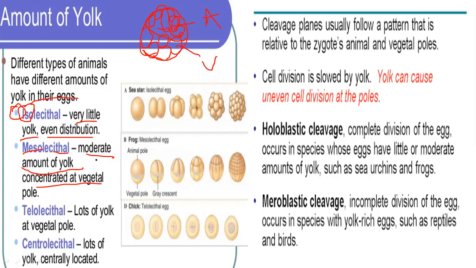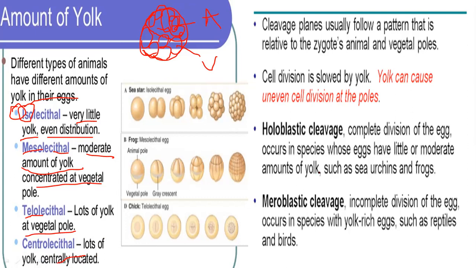So in mesolecithal cells, the yolk is concentrated towards the vegetal pole, which is why the division is very slow. In mesolecithal, yolk is present in the animal pole as well as the vegetal pole, but more in the vegetal pole. In telolecithal cells, yolk is only present at the vegetal pole because there is too much yolk, like in birds. In centrolecithal cells there is lots of yolk, but it is located centrally.